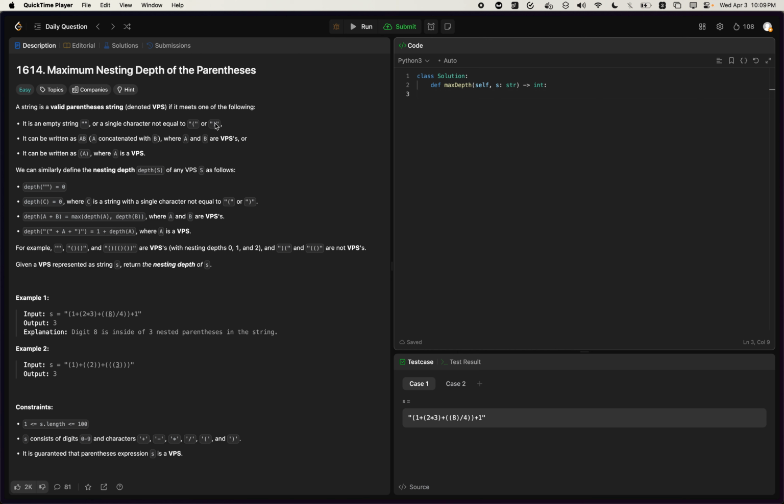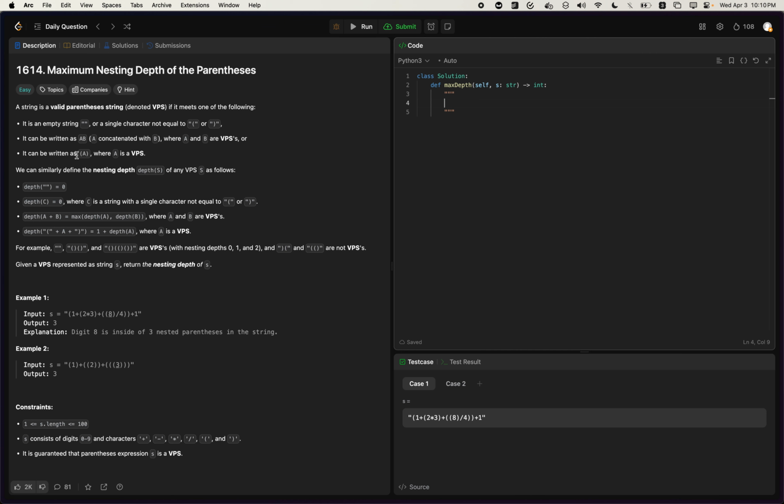Today we'll be doing LeetCode 1614, maximum nesting depth of parentheses. I didn't read this ahead of time, but I'll just go through it one more time. A string is a valid parentheses string, or VPS, if it meets one of the following. If it's an empty string or a single character which is not a parenthesis, it could be written as A and B, where A is a VPS and B is a VPS, and you just add them together.